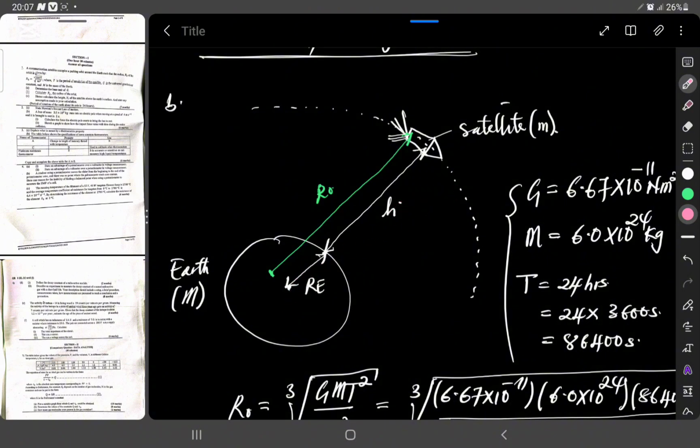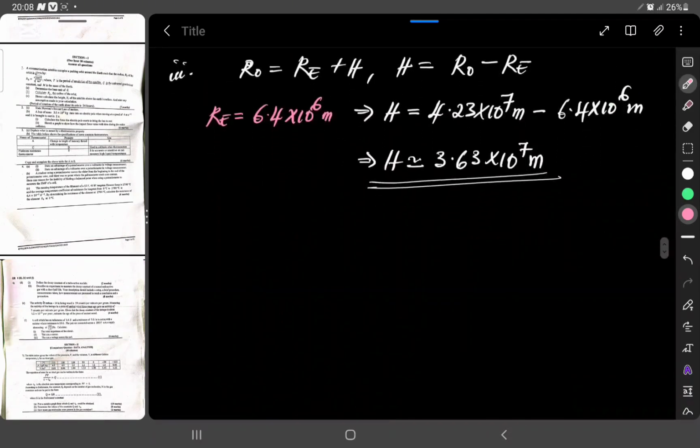Geosynchronous orbit is simply the orbit of a satellite as viewed from the Earth. Why is this so? Because an observer standing on the Earth's surface will see the satellite at the same position at all times. That is because the rotation of the satellite and that of the Earth are the same with time. So the satellite is in geosynchronous orbit.